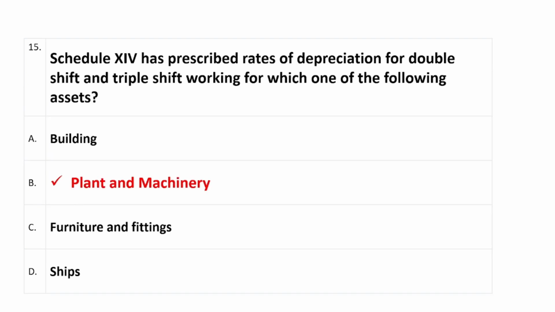Next question है हमारे पास 15, which is Schedule 14 has prescribed rates of depreciation for double shift and triple shift working for which one of the following assets? So right answer is option B, which is plant and machinery.